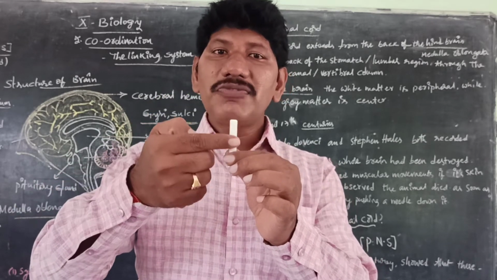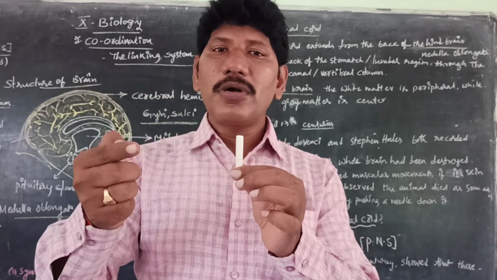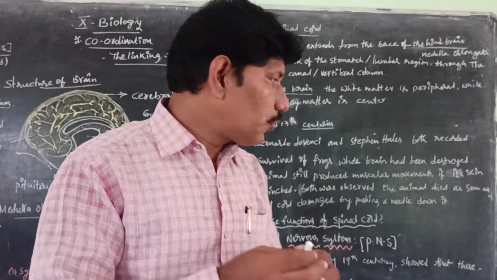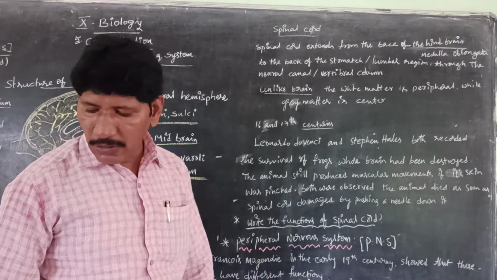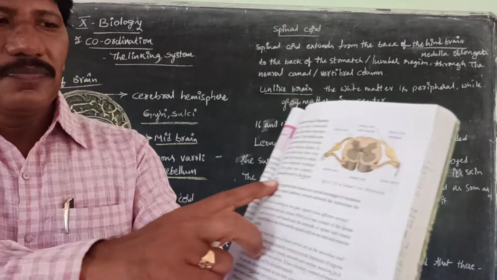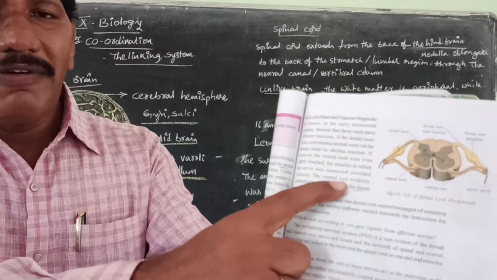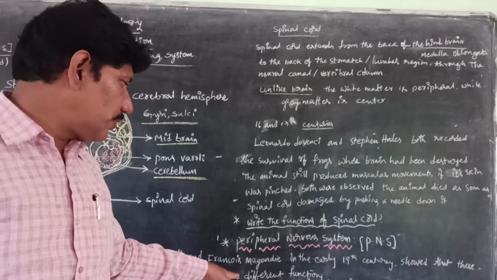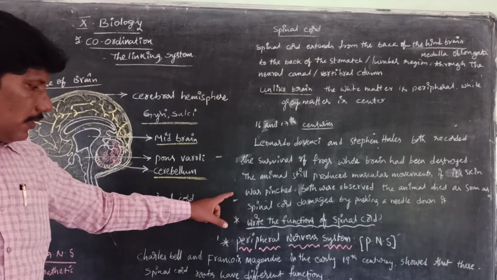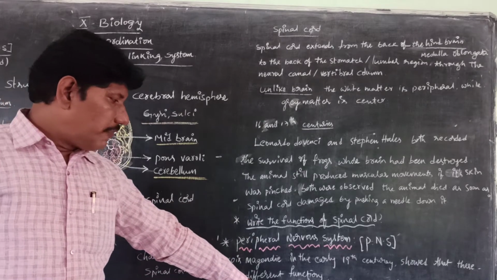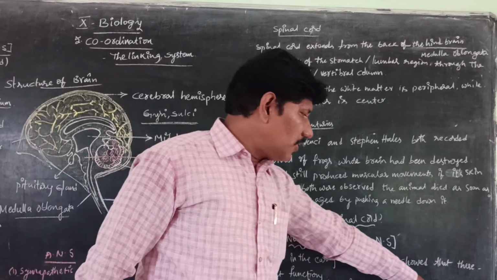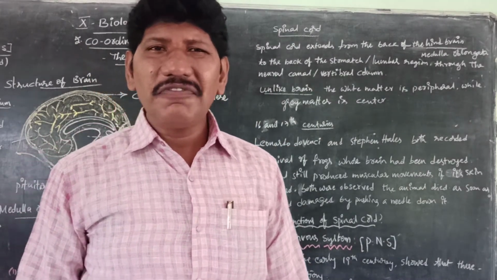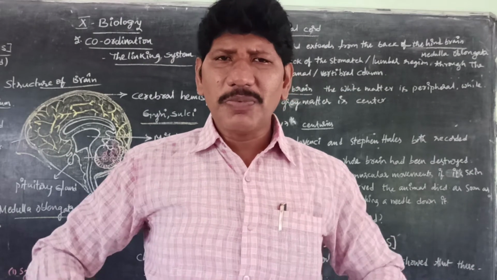The ventral root is very important, V for very important. Why? The ventral root shows some muscular movements. See here what information they give. Actually, the ventral root evidently shows some muscular movements while the dorsal root did not. So see here. The ventral root evidently controls the muscular activity, but the dorsal root did not. What is the difference between the ventral root and dorsal root of the spinal cord?